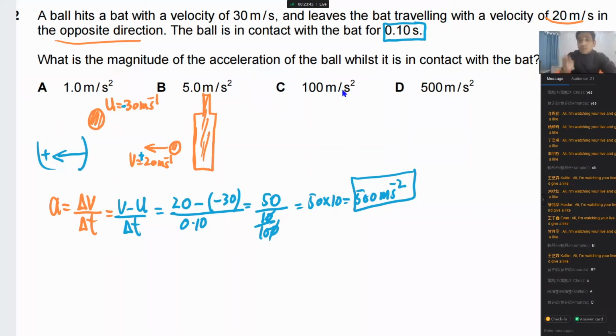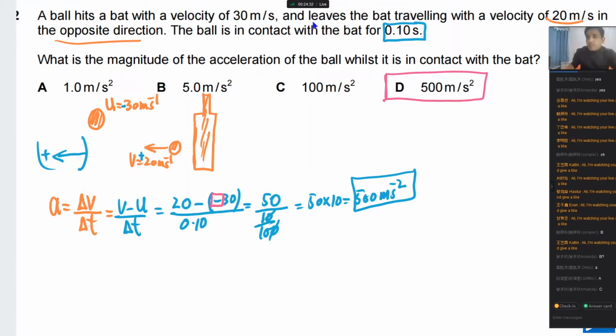This is a common mistake. Most of you have made it, you have repeated the same mistake because you missed this sign. You didn't treat velocity as a vector. Velocity is a vector, so direction is very important. So the answer for this question is D, and this is the common mistake. That's the reason always take one direction as positive, then write down which one is positive and which one is negative, then use the formula and figure out the answer. I hope this is clear to you, and this is how you need to approach this problem.